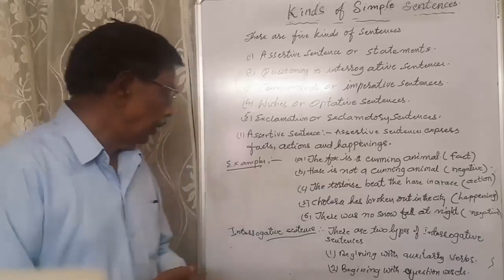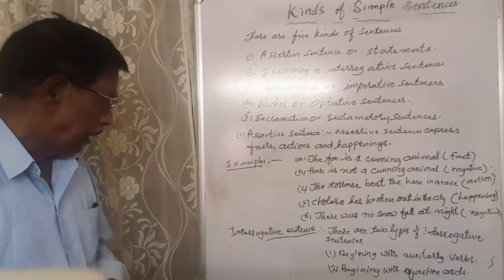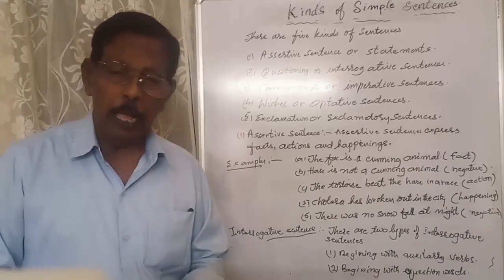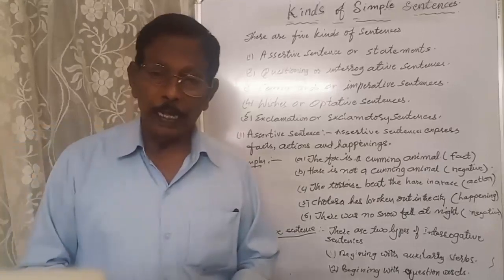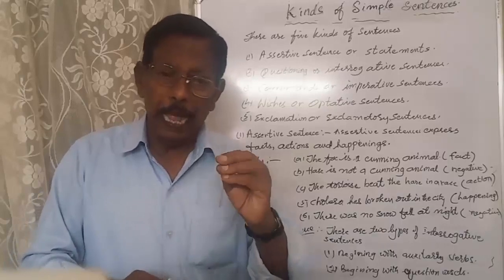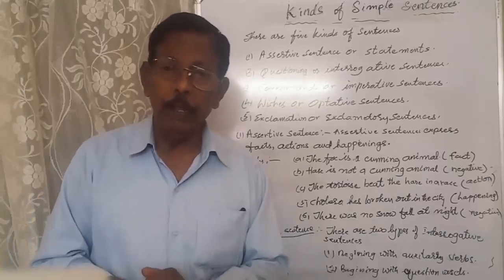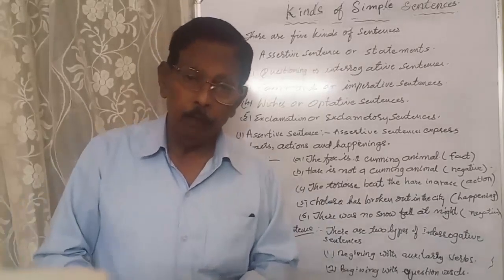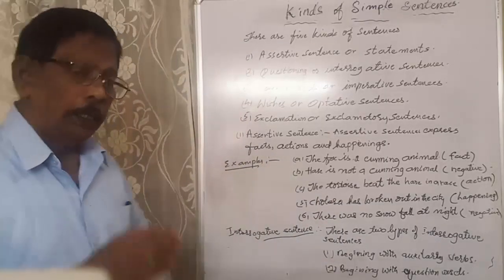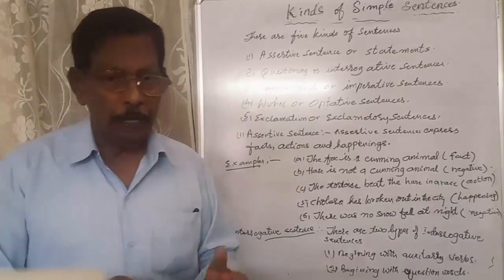Examples are given. The words is, was, are, were, do, does, did are called auxiliary verbs, helping verbs. Then, what are the question words? You know very well.